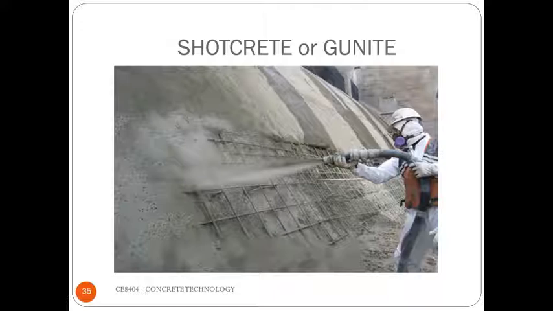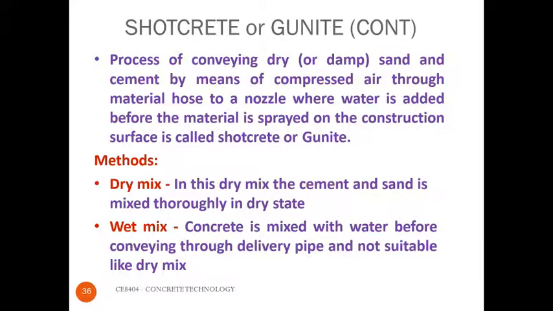The next one is shotcrete. The process of conveying dry sand and cement by means of compressed air through a material hose to a nozzle, where water is added before the material is sprayed on the construction, is called shotcrete or gunite. That is, it is nothing but spraying of concrete.